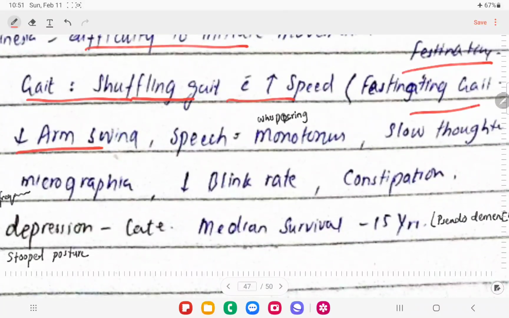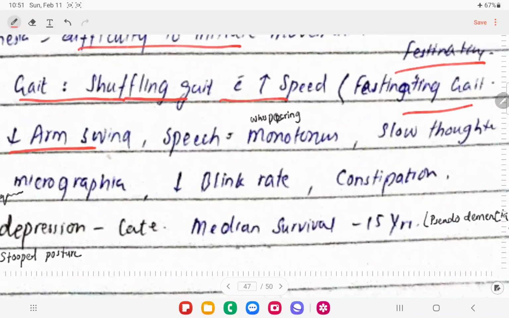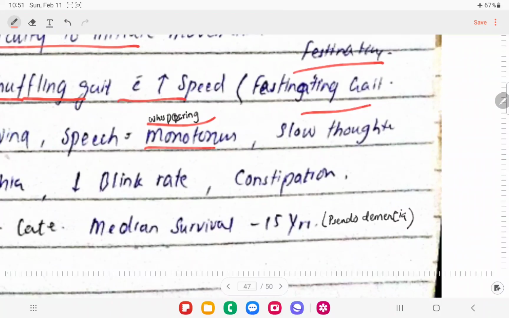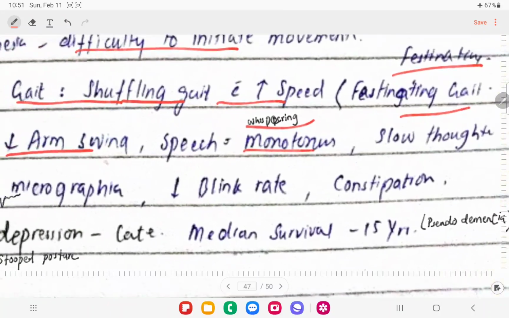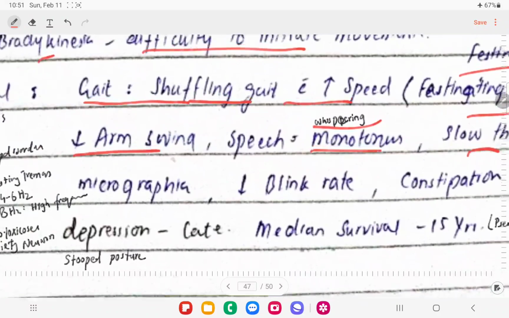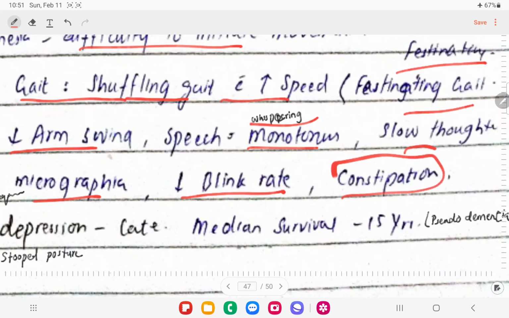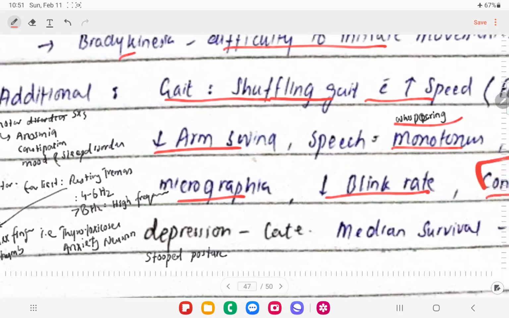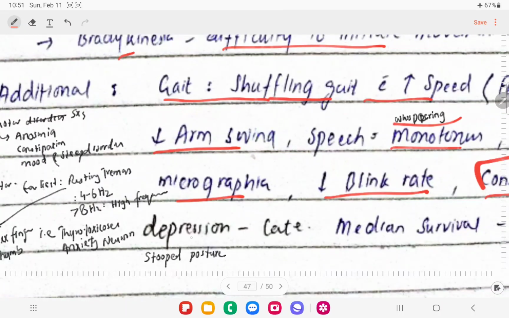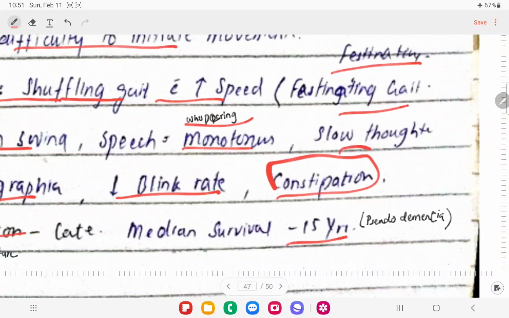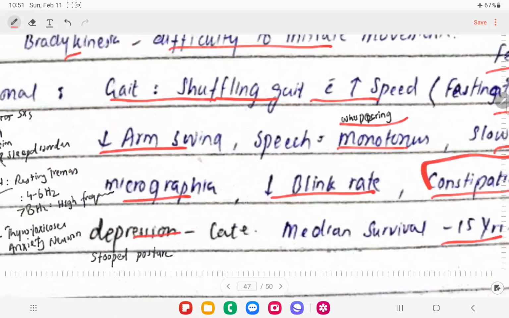When they are talking, there will be decreased movement of the vocal cords, so they will have whispering speech, and this voice is called monotonous voice, right? They will have slow thoughts, and they will have micrographia. They will have a decreased blink rate, and they might have other non-motor features like constipation. At the last, they are going to get into depression, right? Median survival is almost 15 years, and we're going to see pseudodementia in these patients.